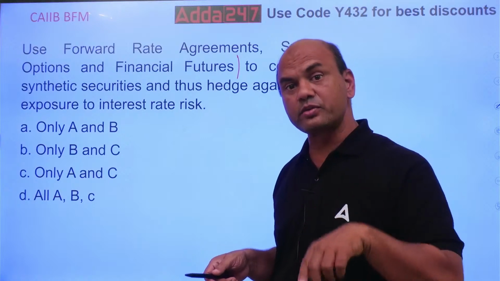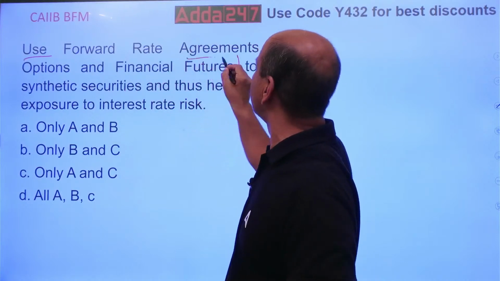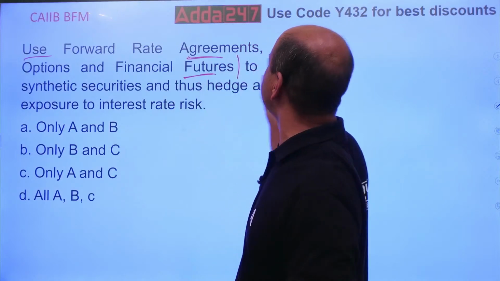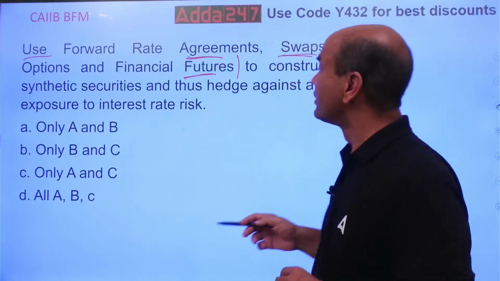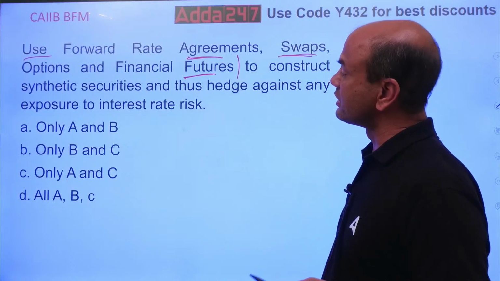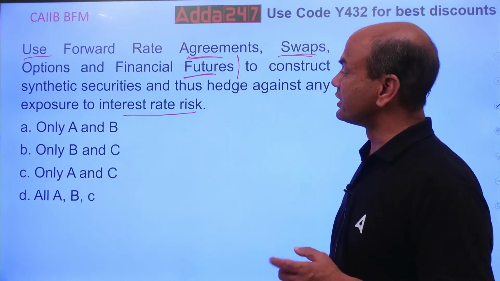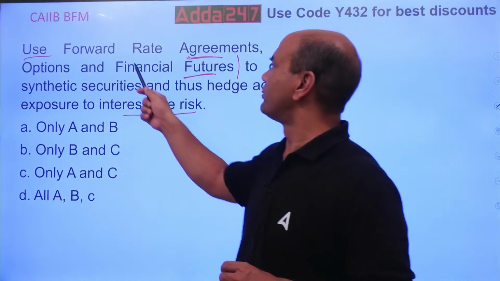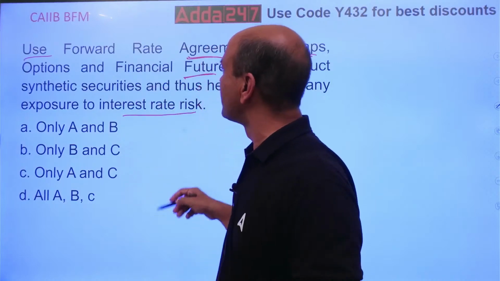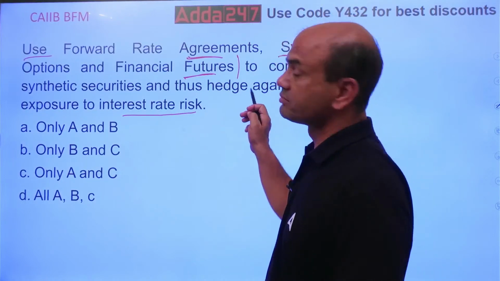But what is the question? The question is use. We are using this combination. Means I am combining forward rate with swap, or futures with FRA, or futures with swap, something like this combination. So use the combination to construct synthetic securities and thus hedge against any exposure to the interest rate risk. So which one? All of them? See this? 1, 2, 3 and 4. Let's call this A, B, C, D. Okay? All of them. So do we use FRAs for constructing the synthetic securities?